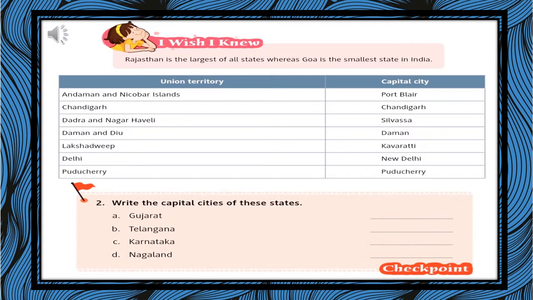As I told you, we have a total of 9 union territories. Let's read about them. Andaman and Nicobar Islands, Port Blair. Chandigarh, Chandigarh. Dadra and Nagar Haveli, Silvassa. Daman and Diu, Daman. Delhi, New Delhi. Jammu and Kashmir, Srinagar, Jammu. Ladakh, Leh. Lakshadweep, Kavaratti. Puducherry, Puducherry.